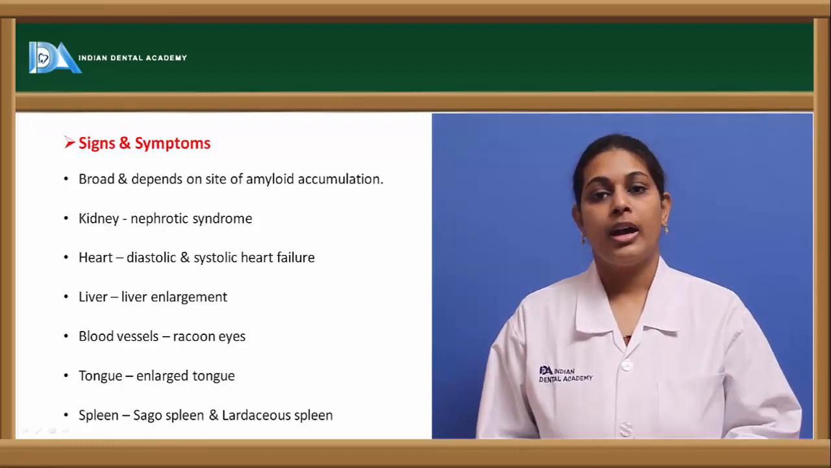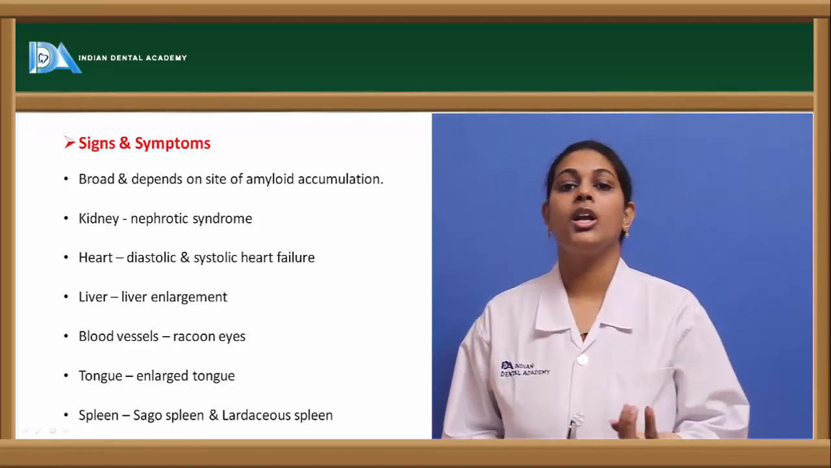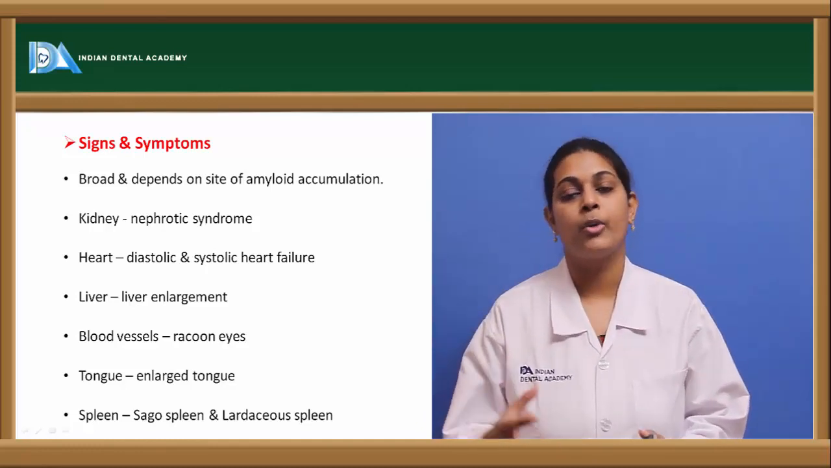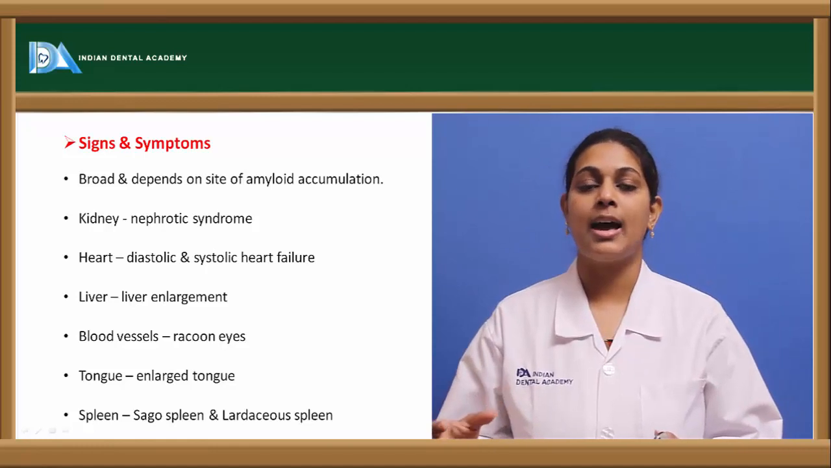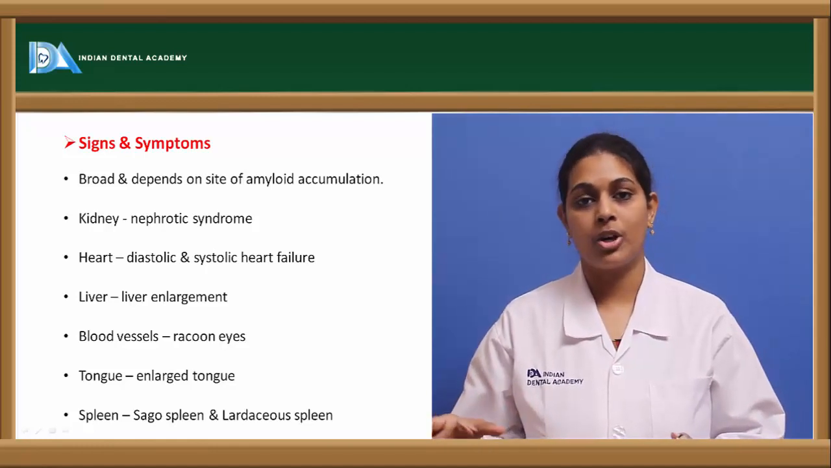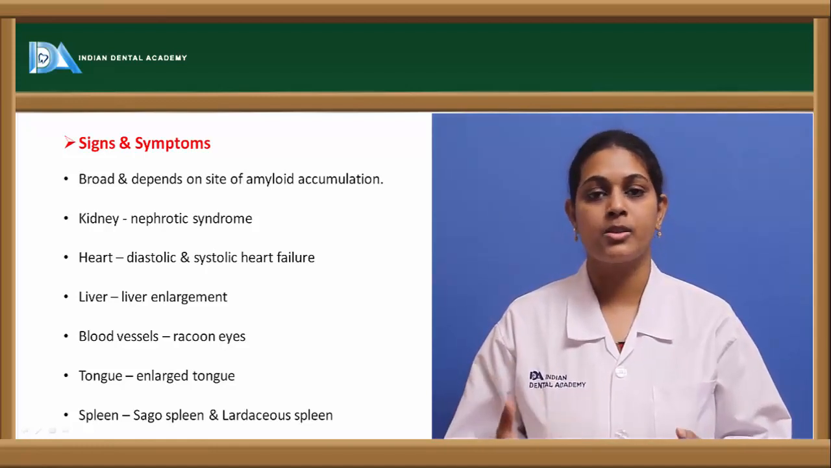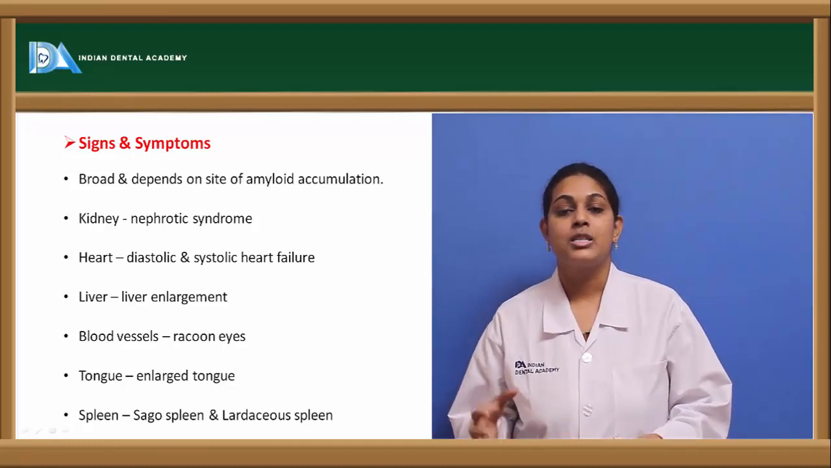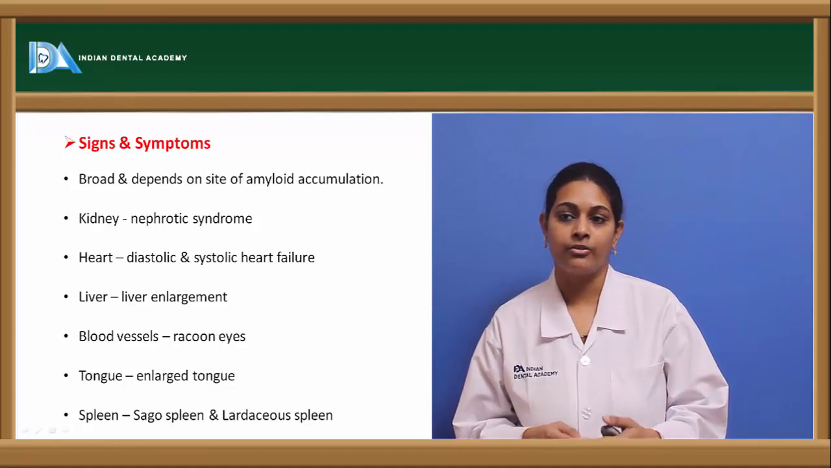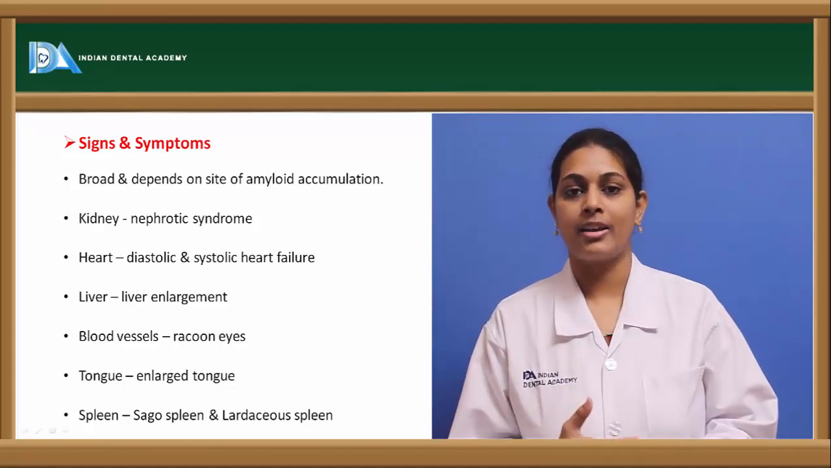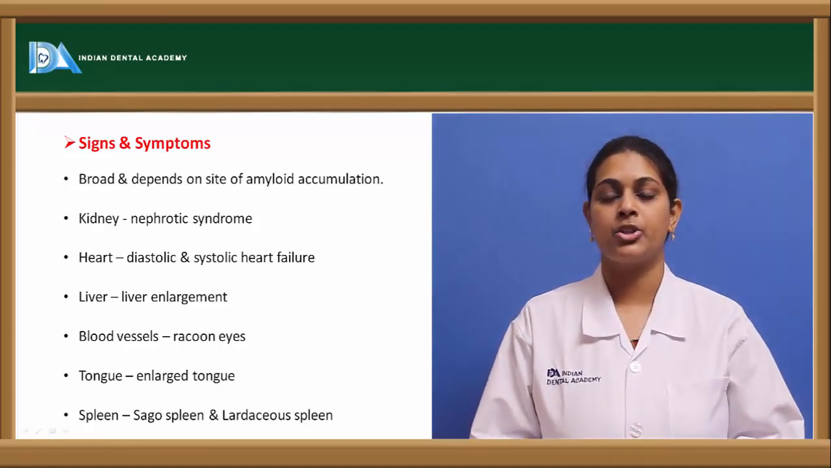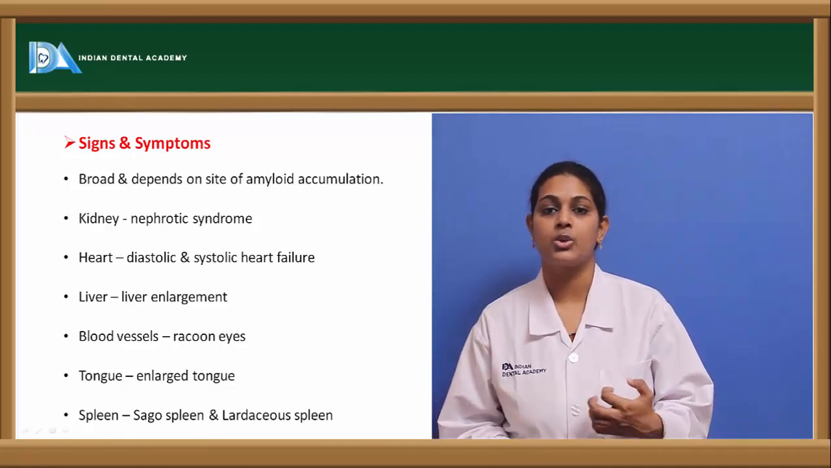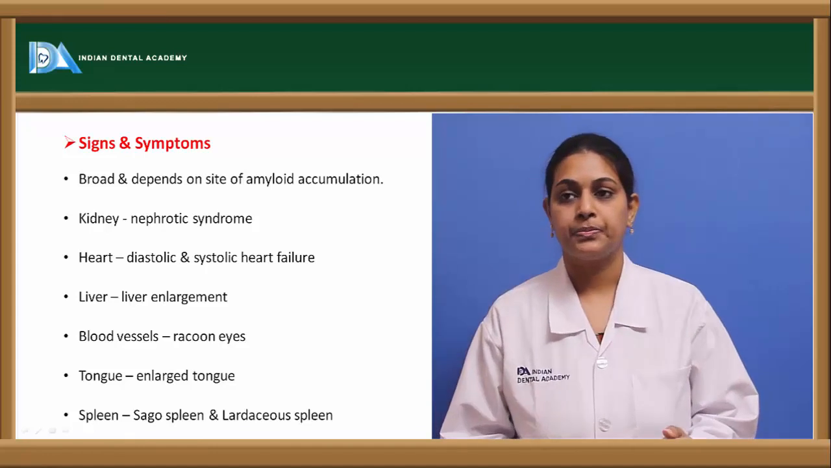with this amyloid deposition of the proteins. And coming to the lardaceous spleen, it is so called because lard probably resembles, in a gross specimen, the fat of a pig, because of which it is termed lardaceous spleen. In lardaceous spleen, usually we see that the splenic sinuses of the red pulp show the presence of amyloid deposition of the protein. So these are the certain signs and symptoms which are seen associated with amyloidosis.